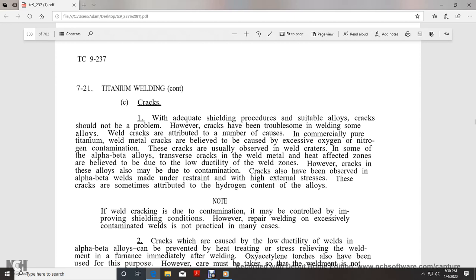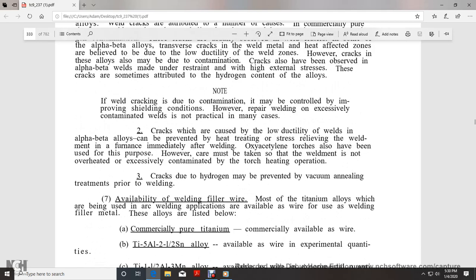These cracks are usually observed in weld craters, and some alpha beta alloy transverse cracks are in the weld heat affected zones, believed to be due to low ductility of the welded zone. However, the cracks in these alloys may also be due to contamination. Cracks have also been observed in alpha beta welds made under resistance restraint and high external stress. These cracks are sometimes attributed to the hydrogen content of the alloy.